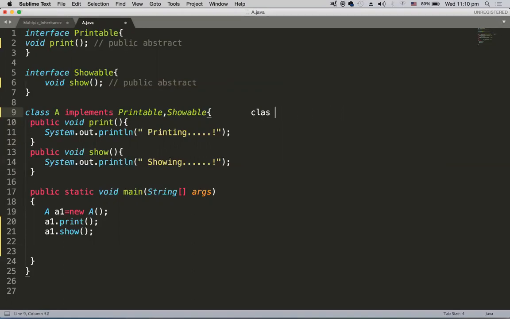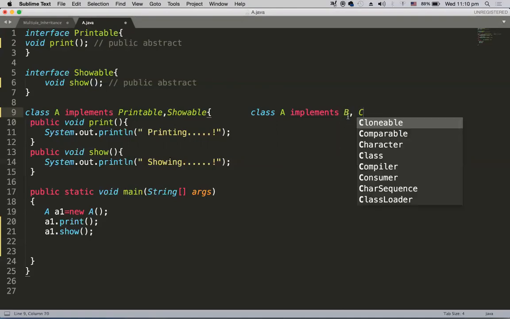But with class A implements, you can have B comma C if B and C are interfaces. So it is just like multiple inheritance, right?